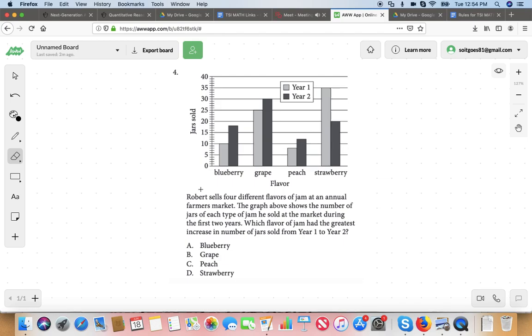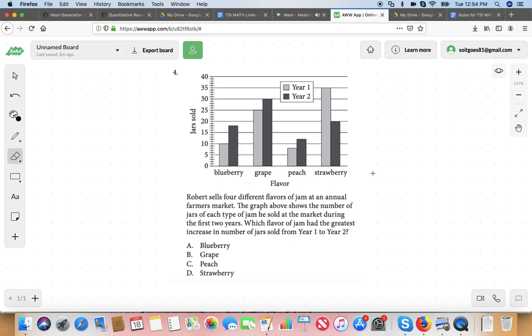How many jars were sold, exactly. The jars sold. And then also notice the range, because it ranges from 0 all the way up to 40. But it looks like the biggest value here is 35 on the chart. But nonetheless, from 0 to 40, jars sold. And then on the x-axis, going left and right, what do we have? On the x-axis, we have all the flavors. The different flavors. We got blueberry, grape, peach, strawberry, whatever.